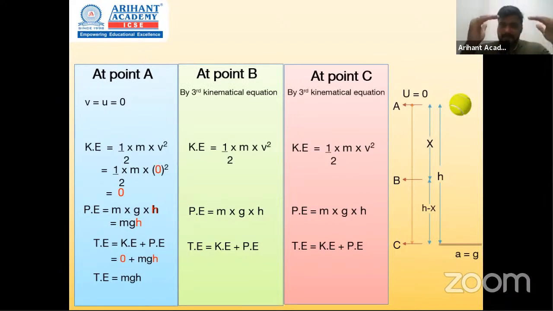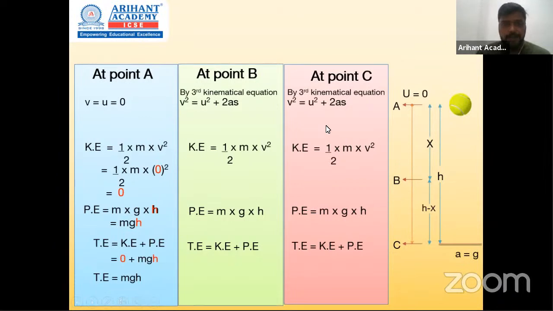So as you can see, similar pattern for point B and point C. The third kinematical equation says that v square is u square plus 2as. दोनों जगह पे अप्लाई किया. Now point B का s यानी displacement from the top. Please remember this. From the top, if you observe, B के लिए displacement is this length which is x, and C के लिए displacement is the total height h.